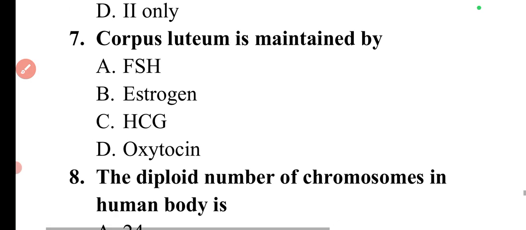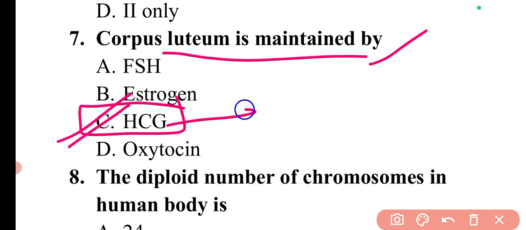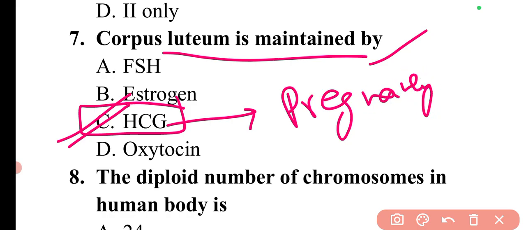Next question is, corpus luteum is maintained by. So the corpus luteum is maintained by human chorionic gonadotropin, that is HCG, and it is also known as the pregnancy hormone, and it maintains the corpus luteum.